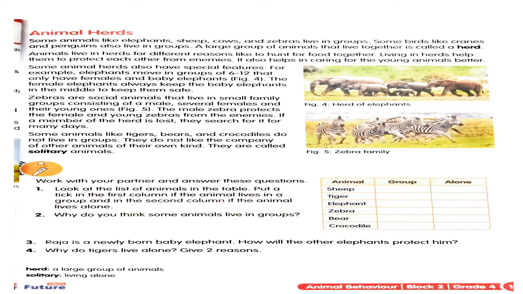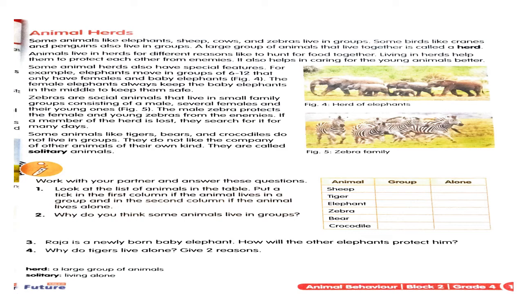And the baby elephants are always what? Are always kept in the middle of the herd. Okay, so that they will feel safe, they will be safe. To protect the baby elephants, they are surrounded by the other female elephants, that is lady elephants. Female is lady elephants. Okay, yes. So this is all about protecting the baby elephants to make them feel safe. Okay, because they can be easily attacked by other wild animals, right? Yes. So they protect each other and hence they live in groups.